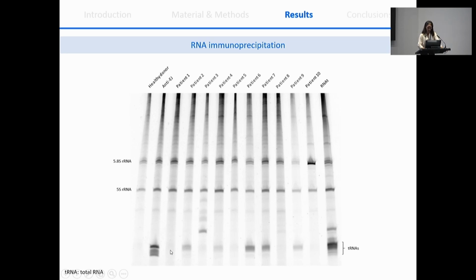And you can see clearly that some patients that were supposed to be positive for anti-synthetase don't show any band at this height, while others present the typical band for anti-PL7, for example, patient 2, 4, 6, 7, and 9. Also, we can see that some of the patients present other bands corresponding to other autoantibodies like anti-Ro60 or anti-U1 RNP, and they were already known by the commercial assays on these patients.